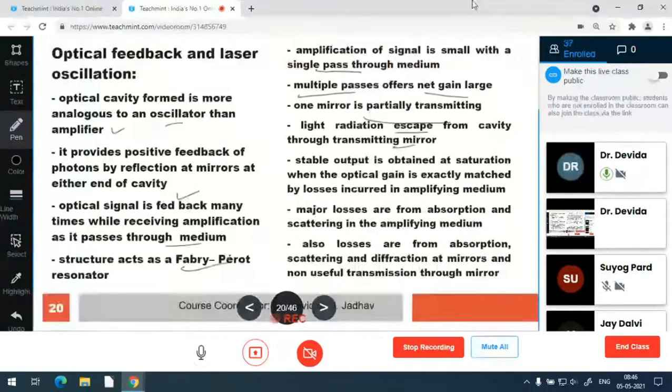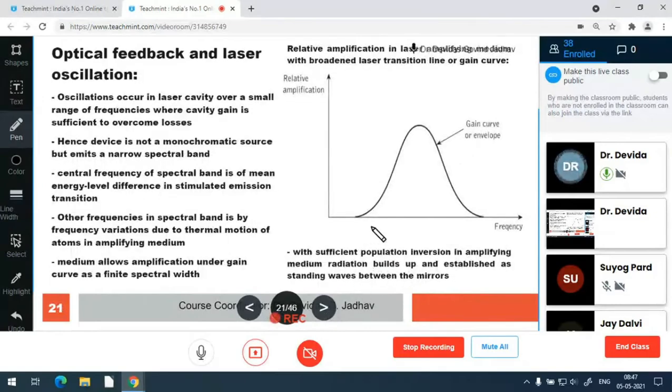So stable output is obtained when the optical gain is exactly matched with the losses. Losses are overcome by the gain, and then the stable output is obtained from the amplifier media. Major losses are in the amplifier media. Also the losses are from absorption, scattering and diffraction of the mirrors, and unuseful transmission through the mirrors. So this is one more property of the